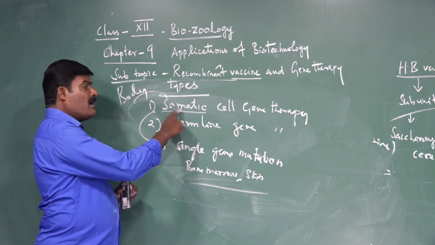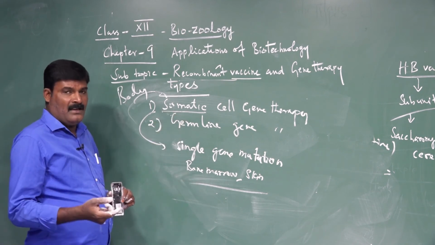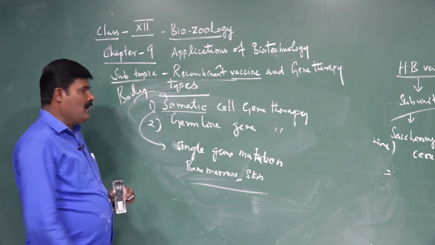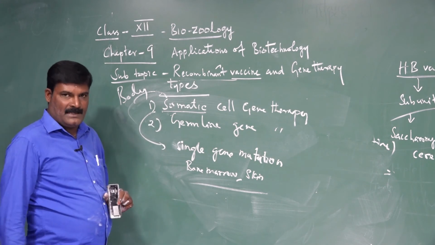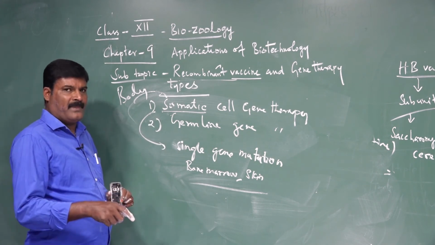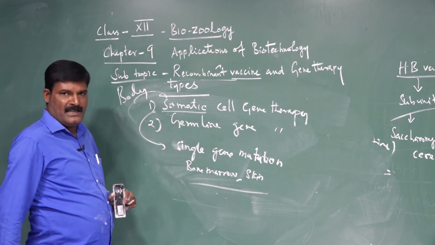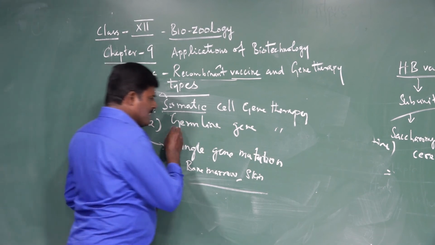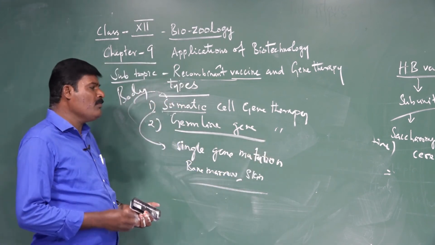When somatic cell gene therapy corrects a defect, it is not transmitted to the next generation, because these are non-reproductive cells. Any defect that is corrected is corrected only in that person. It is not transmitted to another generation. It is not inheritable. The second one is called germline gene therapy. What is germ?